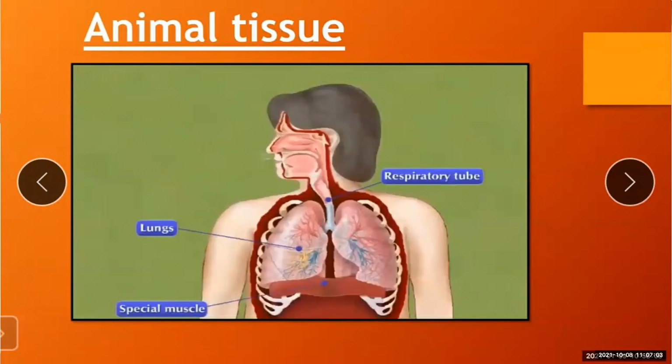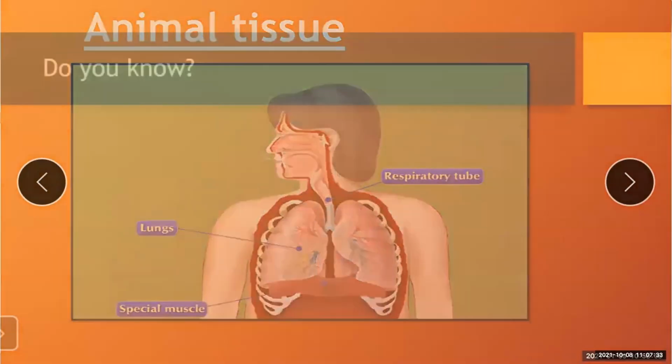As we know, in the animal body there are groups of organs and all of them come together to perform a specific function. And different tissues perform different functions in the organ.